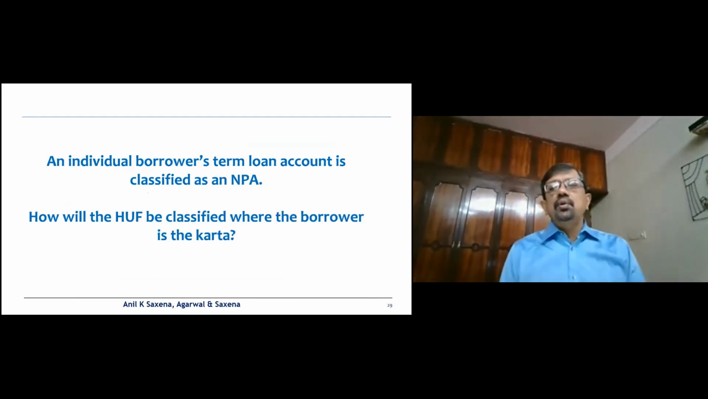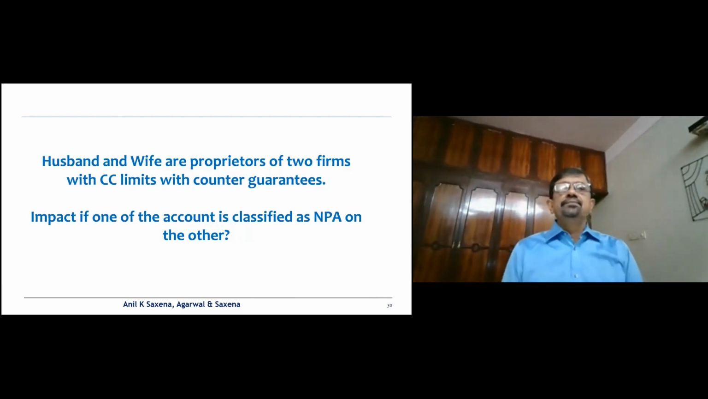Now, an individual borrower's term loan account is classified as an NPA. How will the HUF be classified where the borrower is a Karta? Again, a different legal entity, a different PAN, a different customer ID. So it will have no relation. The HUF account will have to go as per the record of recovery as defined in the Master Circular of 2015 and be classified as standard or substandard depending on the record of recovery, and the individual borrower will remain as an NPA based on their record of recovery.